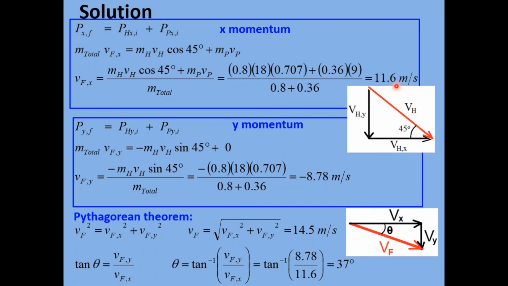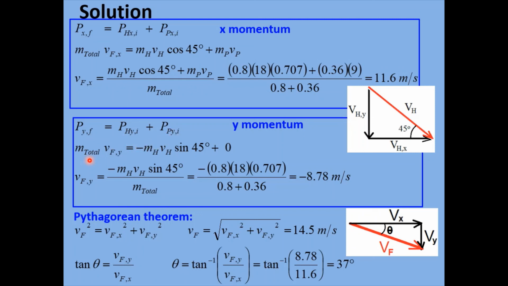But obviously, this system is also moving in the vertical direction. So let's now turn to the y momentum, conservation of momentum in the y direction. So again, we can write that the final momentum in the y direction is equal to the initial momentum of the hawk and the pigeon in the y direction.